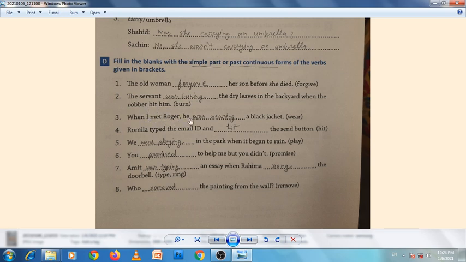When I met Roger, he was wearing a black jacket. Romila typed the email ID and hit the send button. So in this way we have to fill these blanks with appropriate forms of the verbs.